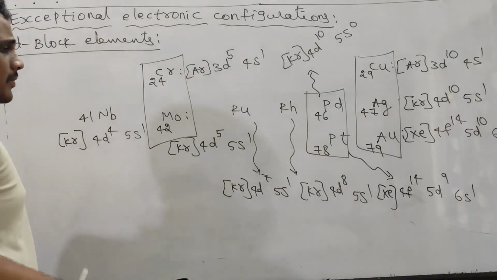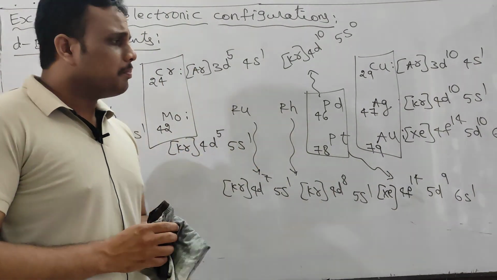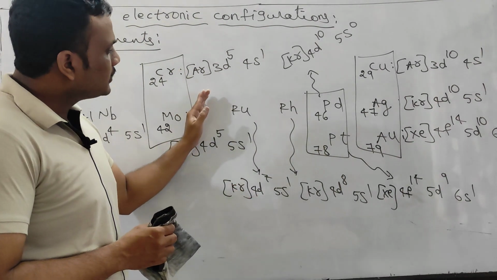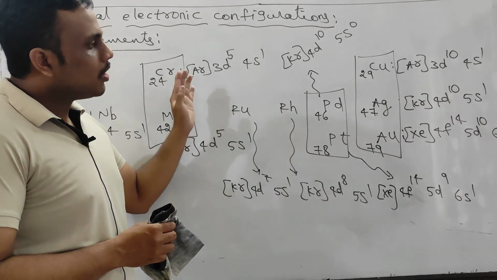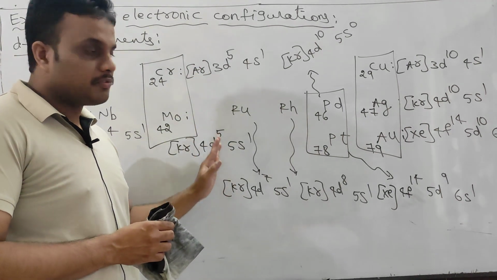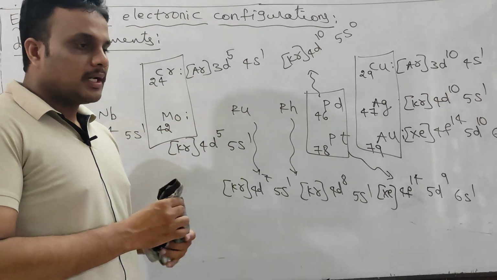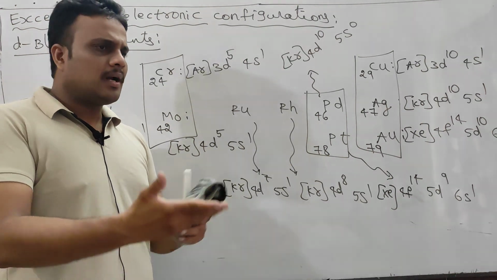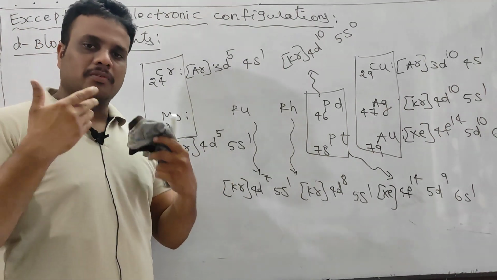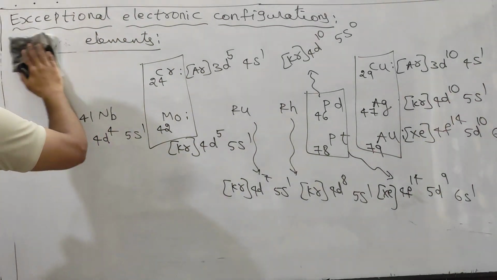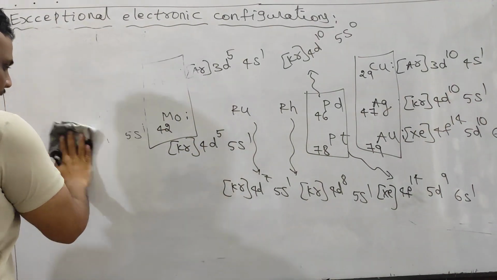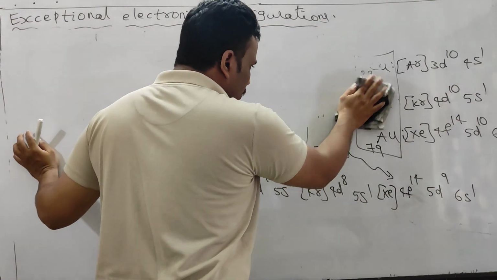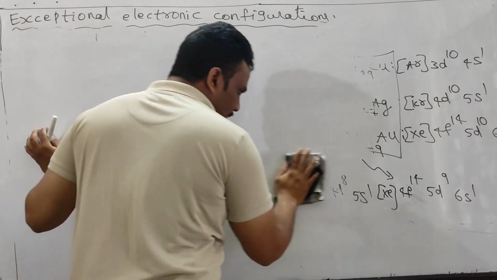So what I want to tell you is, before going to any competitive examination, if you write the exceptional electronic configurations of d and f block elements on a single page, then before the examination just spend maximum 10 minutes on it, and if any question comes, you will get 4 marks easily. No need to search various books, various chapters, etc. All exceptional electronic configurations are on one single page.